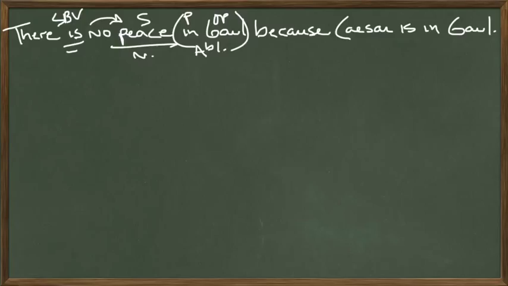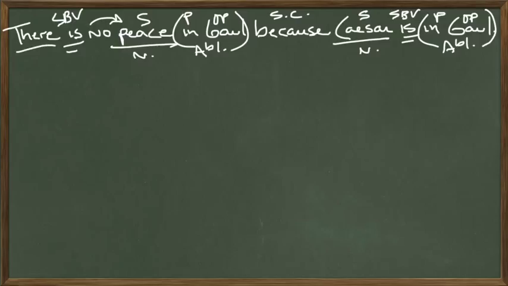Why is there no peace in Gaul? Subordinating conjunction, because. Caesar, subject of the clause, nominative case. Caesar what? He is. State of being verb. He exists. He exists where? At the moment, in Gaul. Preposition is in, object of the preposition is Gaul, and the whole thing goes into the ablative case. There is no peace in Gaul because Caesar exists in Gaul. There is an expletive.